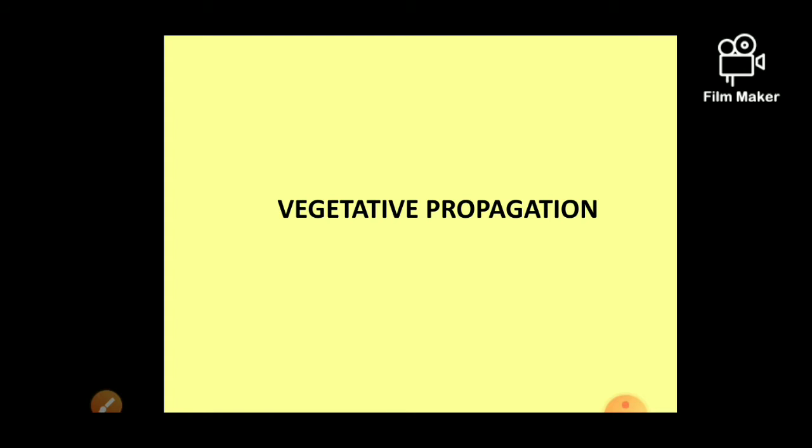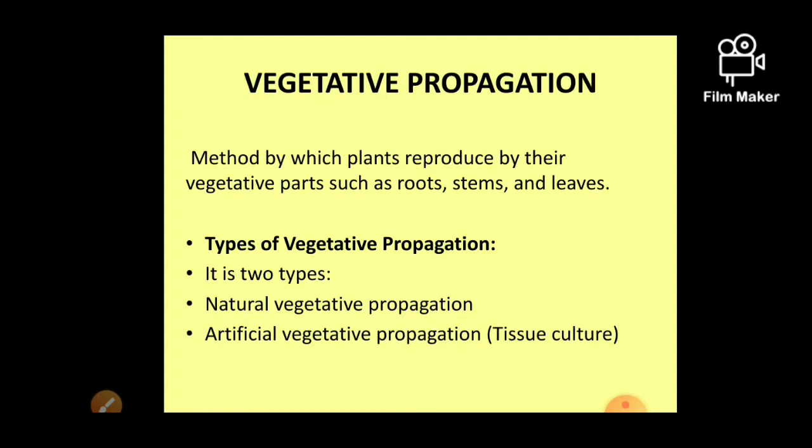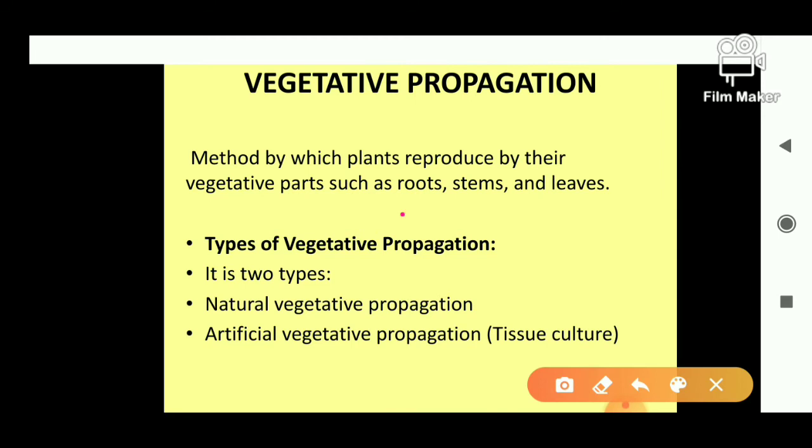Vegetative propagation is a method by which plants reproduce by their vegetative parts. Vegetative parts may be the root, the stem, or the leaves. Through these vegetative parts, plants reproduce.